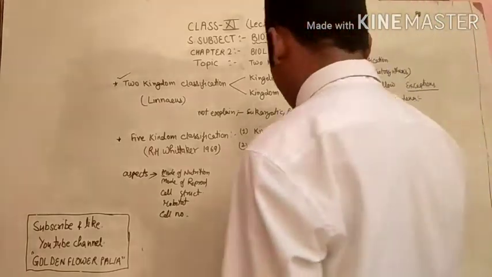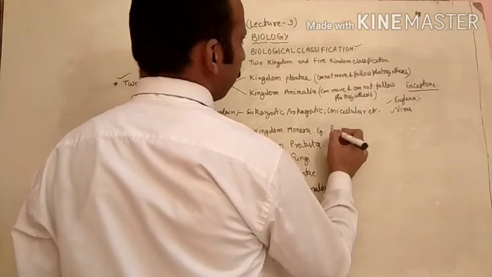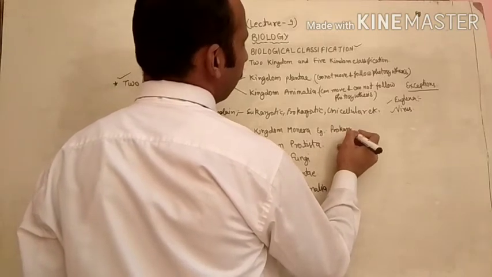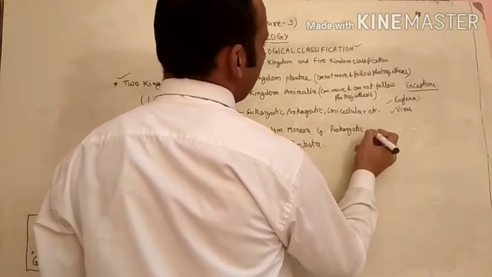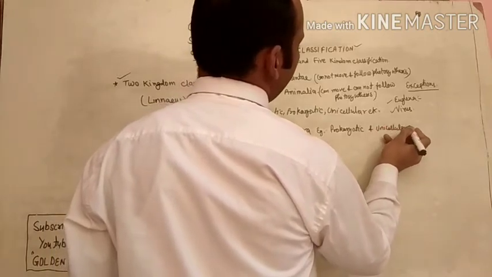The kingdom Monera. In kingdom Monera we have to keep prokaryotic and unicellular organisms.